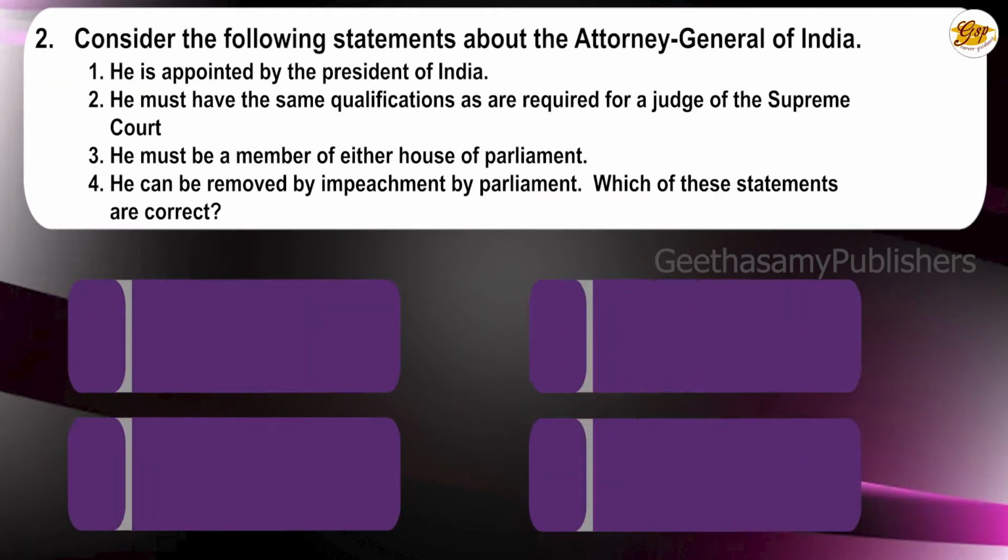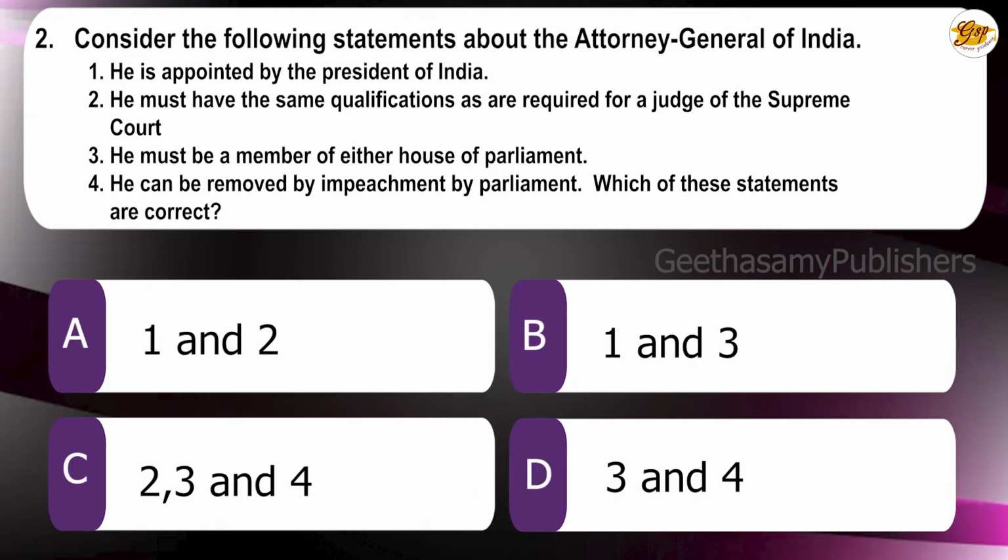Second question. Consider the following statements about the Attorney General of India. 1. He is appointed by the President of India. 2. He must have the same qualification as are required for a judge of a Supreme Court. 3. He must be a member of either House of Parliament. 4. He can be removed by the impeachment by the Parliament. Which of the statements above are correct? A. 1 and 2, B. 1 and 3, C. 2, 3 and 4, D. 3 and 4. The correct answer is A. 1 and 2.